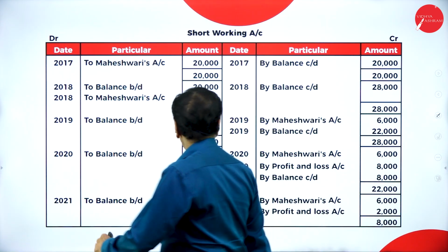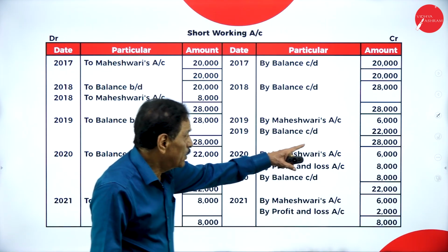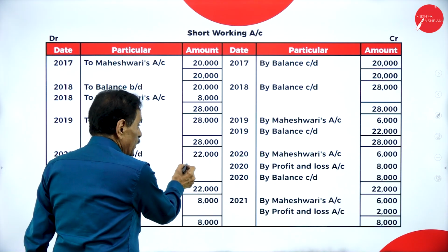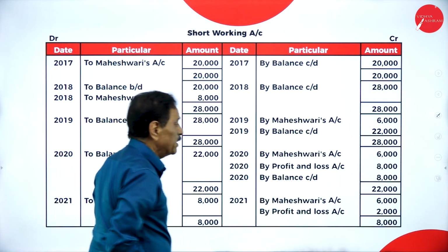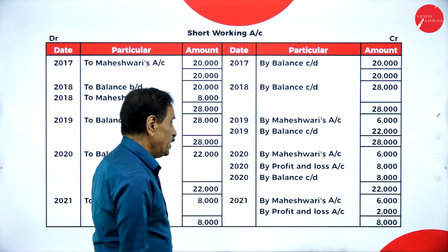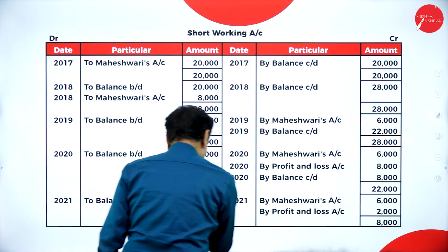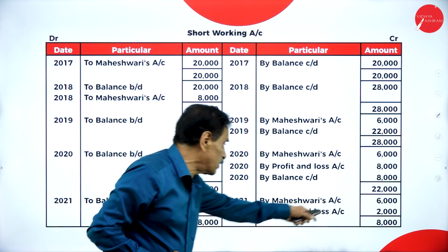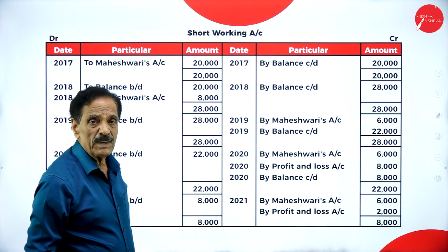Out of 28,000, how much we recover? 6,000. Balance carried down is 22,000. Out of 22,000, how much you recover? 6,000. How much you could not recover? 8,000. Still, we have a balance of 8,000. Out of 8,000, the maximum recovery they have given a chance is only 6,000. How much you could not recover?